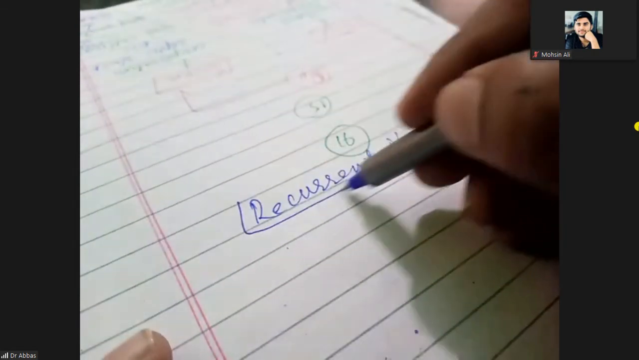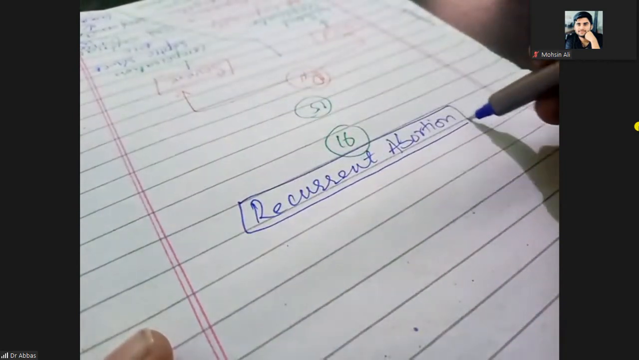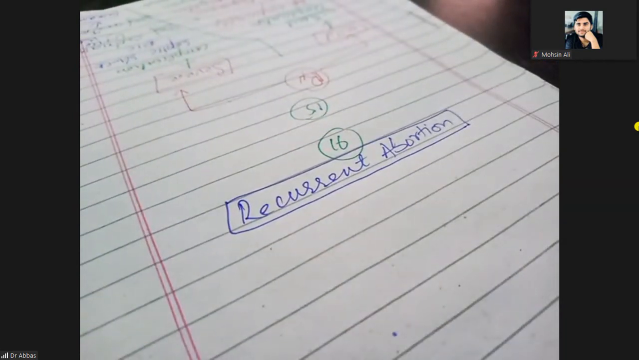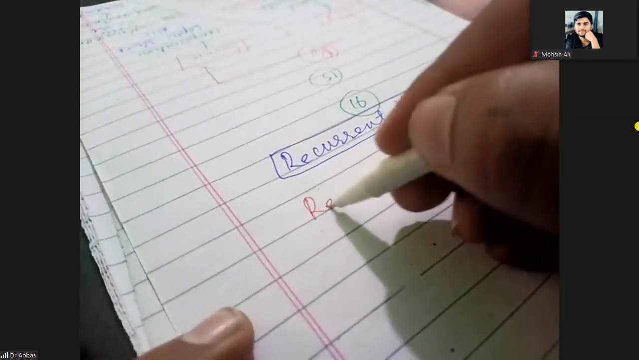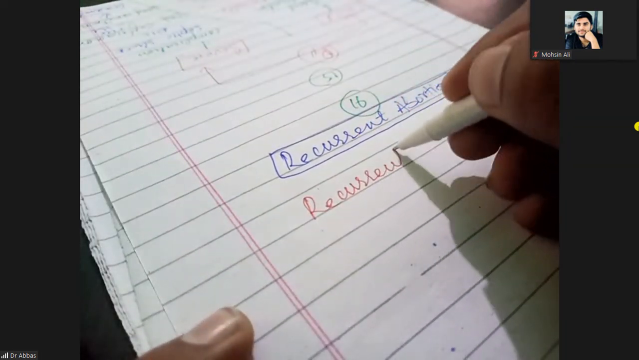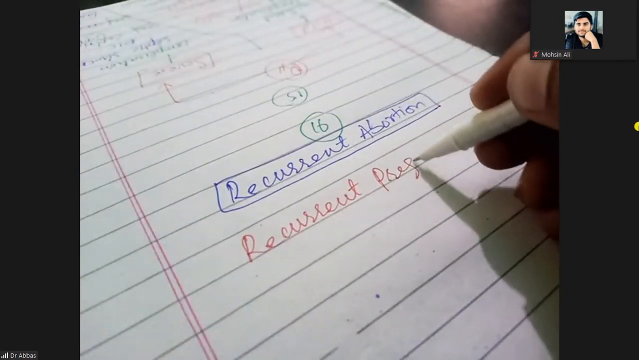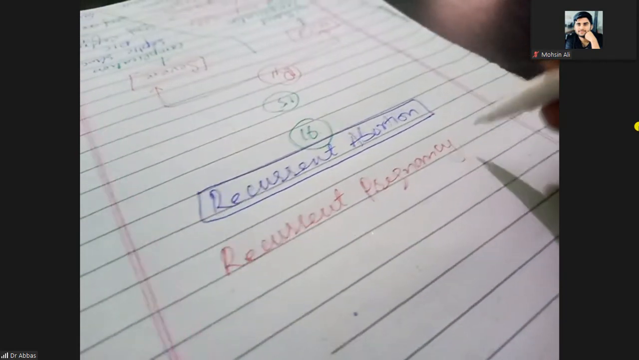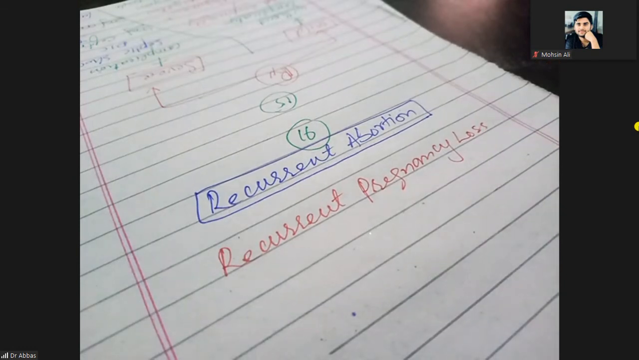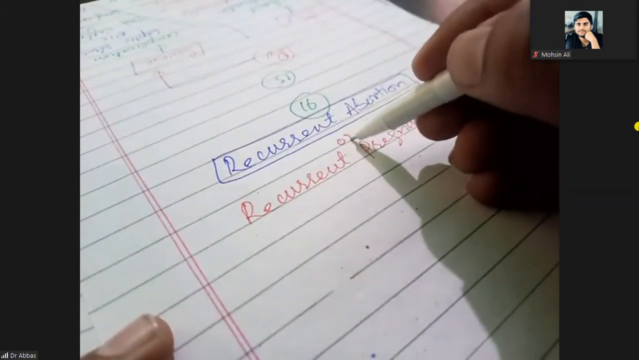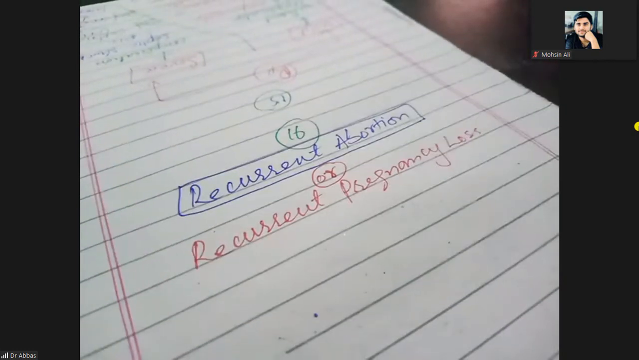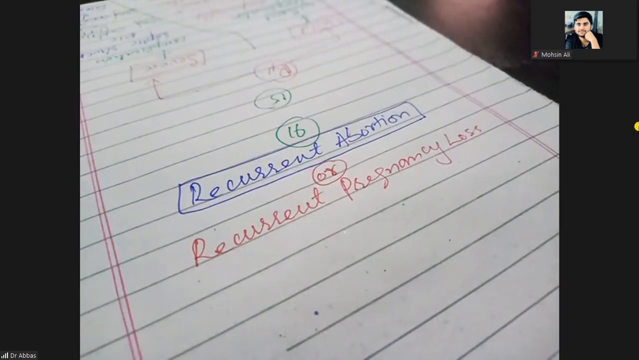Nowadays, this term is not used. What is used nowadays? Nowadays we use recurrent pregnancy loss. Recurrent pregnancy loss. This is the new term. Whenever you check any book or open Google, recurrent abortion is replaced by recurrent pregnancy loss. Nowadays, recurrent abortion is not a used term.